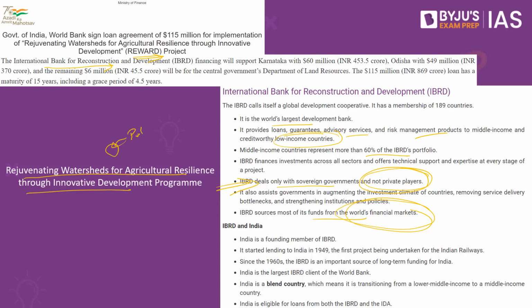So this project is basically helping in watershed management, where effective use of the water will be undertaken. So the government of India and the World Bank enter into an agreement with the state governments of Karnataka and Odisha, whereby they want to have watershed management in place and ultimately rejuvenate the watersheds in this area. This is what is called the REWARD project.